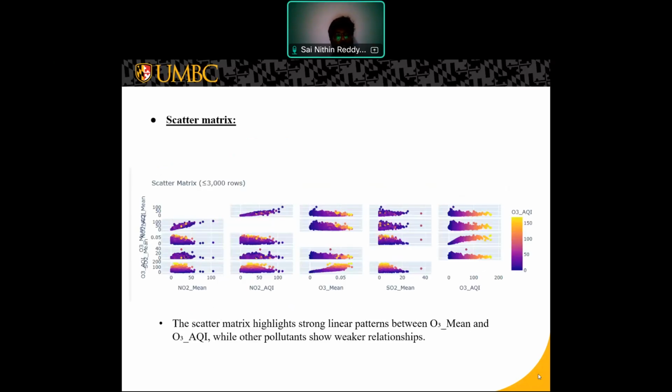The next one is the scatter matrix. This scatter matrix provides a deeper look into the relationships. You will notice a clean linear pattern between O3 mean and O3 AQI. The other pollutants show much more scattered, weaker patterns. This confirms that O3 mean is the strongest predictor for O3 AQI.